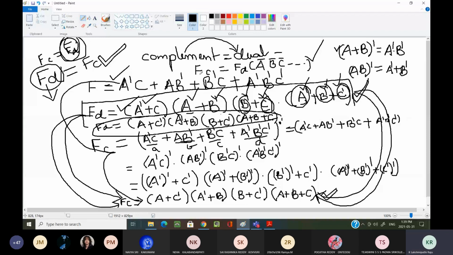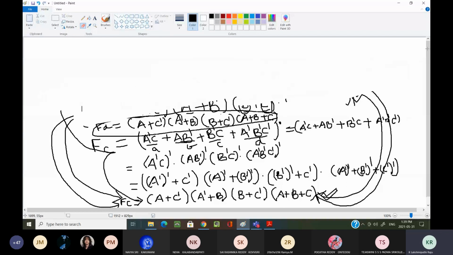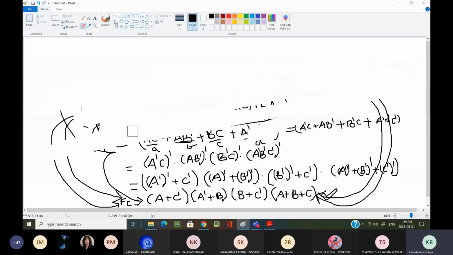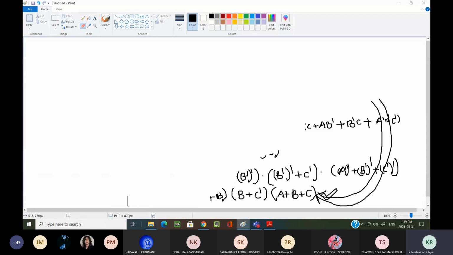Now that is the relationship between the complement as well as dual. Now you have to do some problems of calculating the complement of the given expression. I can write some examples.